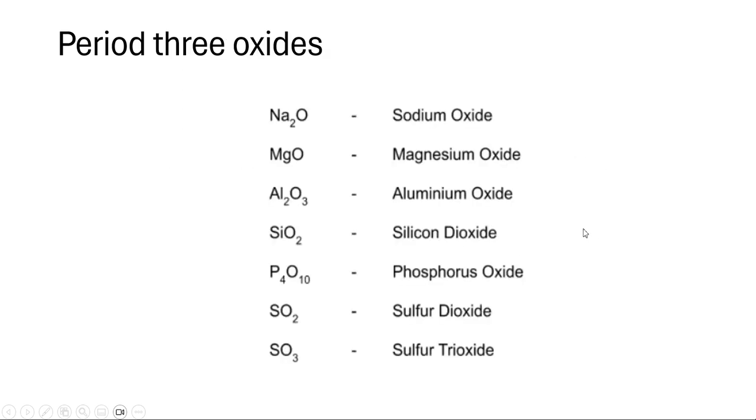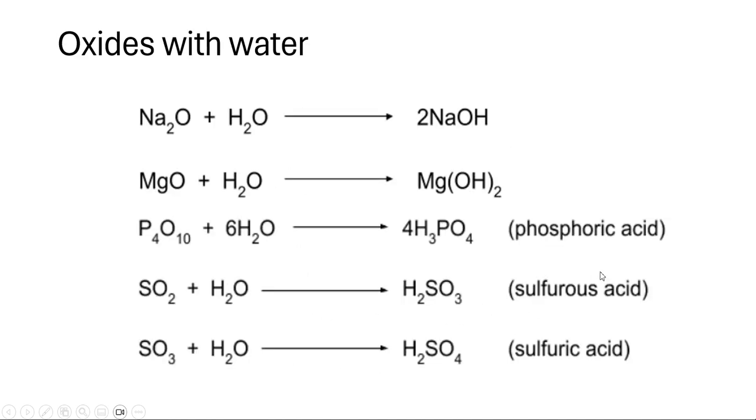Period 3 oxides. It's important to memorize all the oxides and what they actually look like, because some of them you might not know. So sodium oxide, easy. Magnesium oxide, easy. Aluminium oxide, maybe you don't know it's like that, but you can work that out easily by balancing: two aluminiums need to balance three oxygens. Silicon dioxide. Phosphorus oxide, some people may not know, it's P4O10. Sulfur dioxide, SO2, sulfur trioxide, SO3.